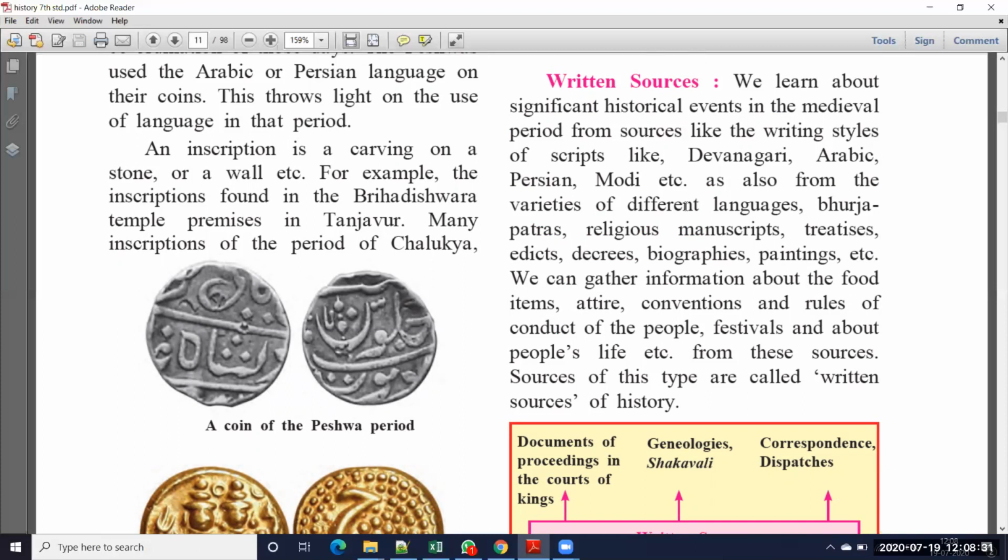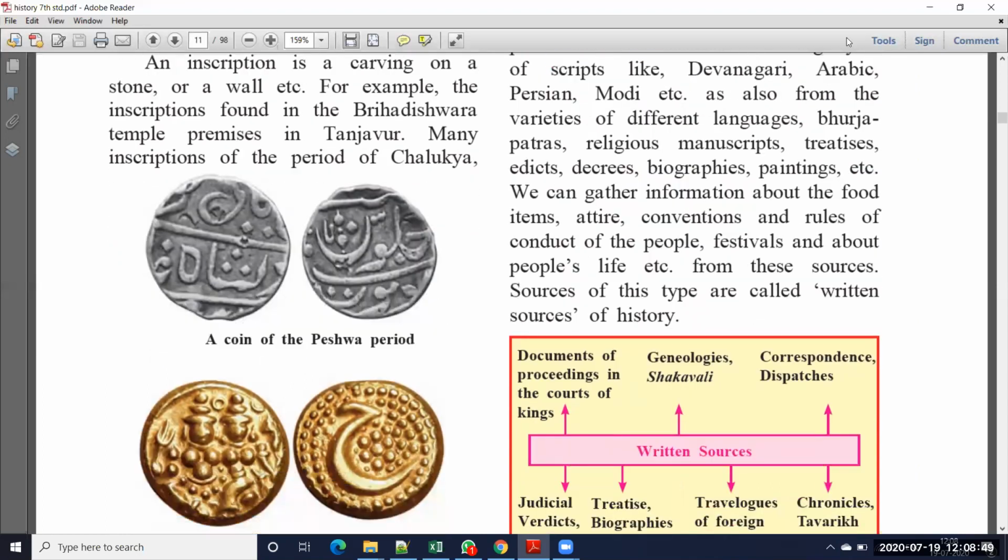In the medieval period they used some types of languages. At that time there was no English, and there was no Hindi. So which type of language and scripts did they use? Devanagari, Arabic, Persian and Modi scripts were used. Also from the varieties of different languages: Bhojpatras, religious manuscripts, treatises, edicts, decrees, biographies, paintings, etc.